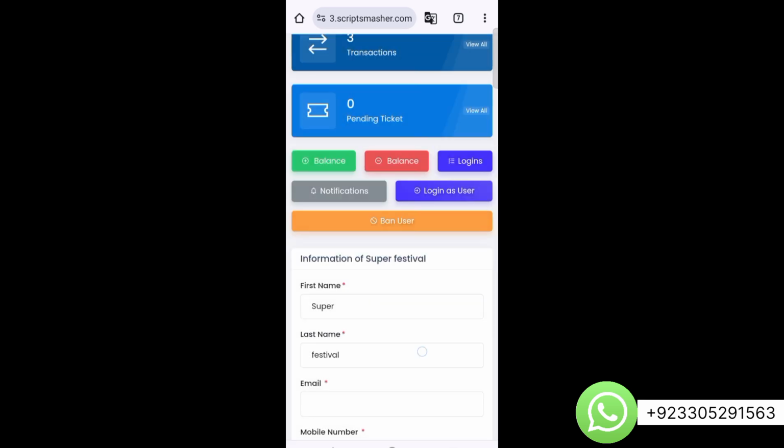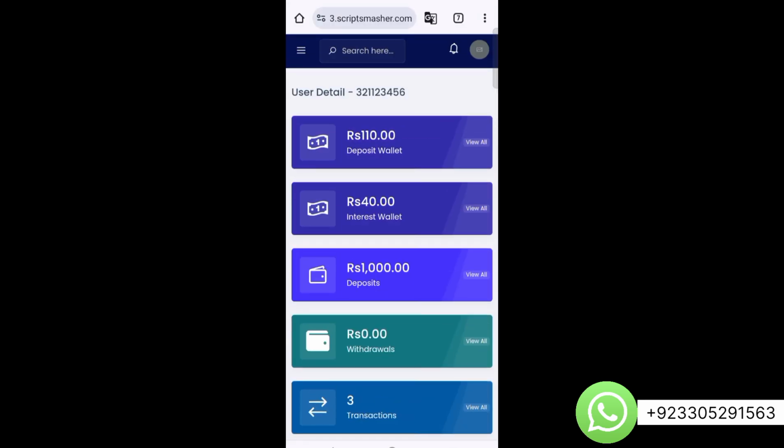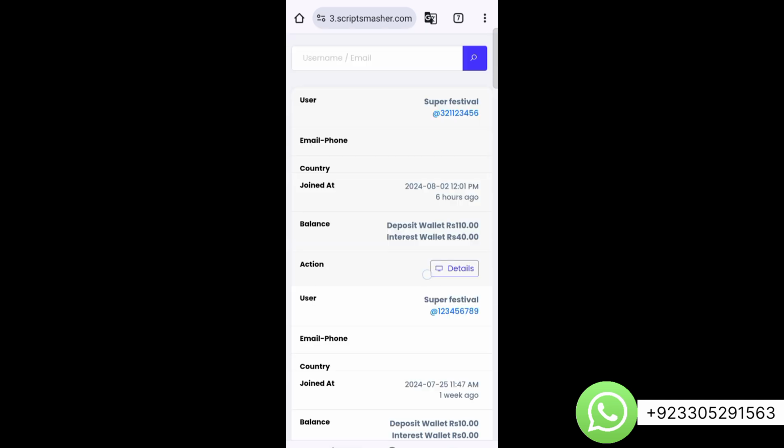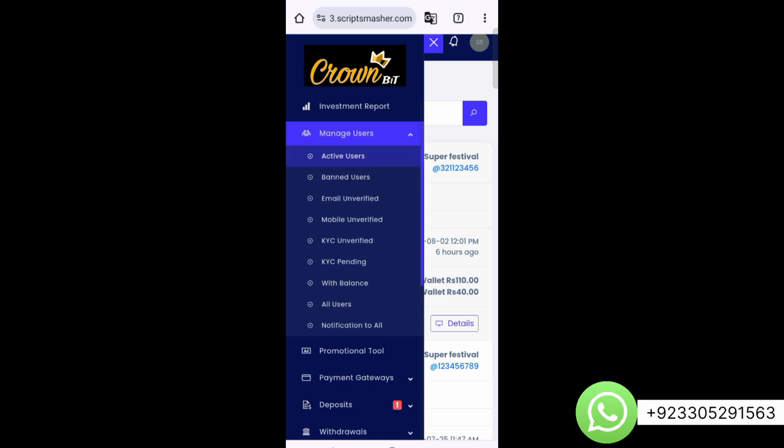You can log in as user, you can ban this user, you can change the details and manage different things related to user. So this is how you can deal with users. And now let me show you some other features. So these are all user related activities, you can see them.